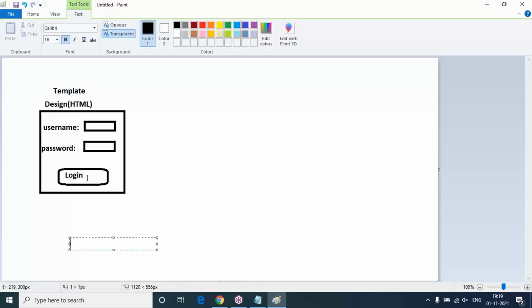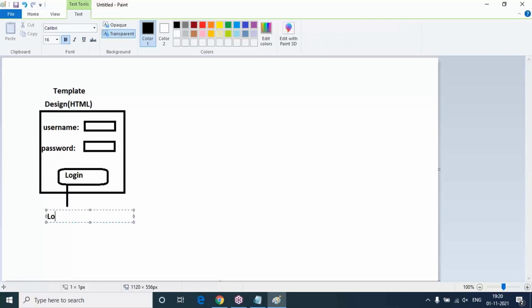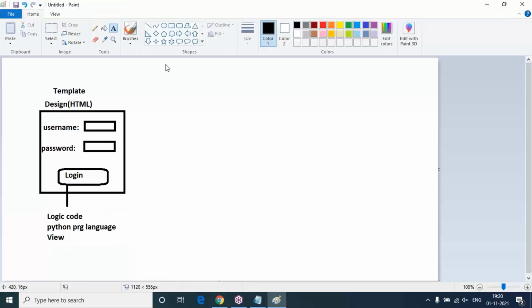And next, only the template is not enough here. We need to write some logic code under this login button, compulsory. So what logic code do we have to write? Everybody knows that for logic code we need a programming language. That programming language is Python, which I'm going to use. This is for logic code. This concept is called the view.